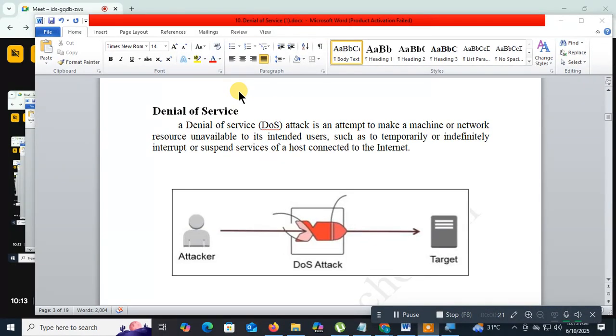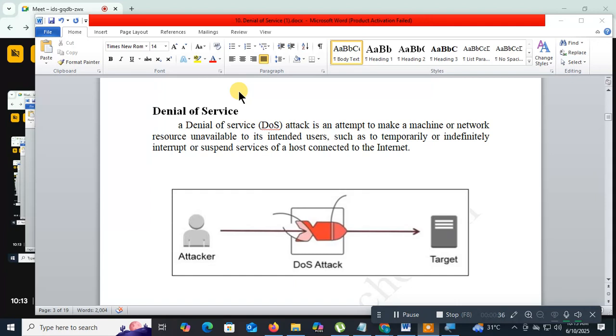So what is a denial of service attack? It is an attempt to make a machine or network resource unavailable to intended users. So what does DOS mean? DOS stands for denial of service attack.